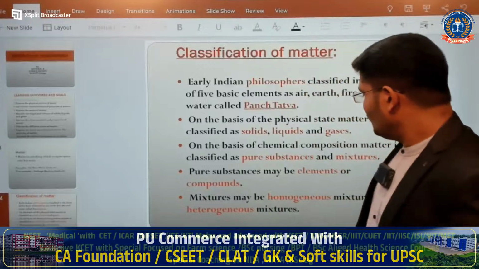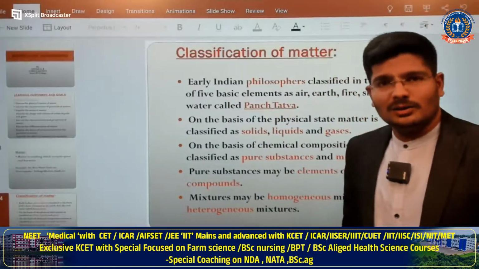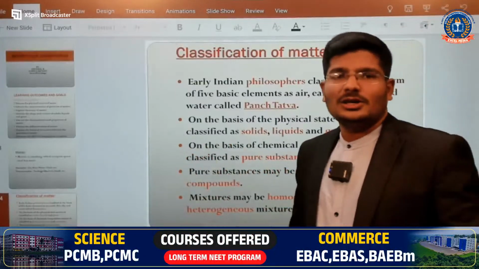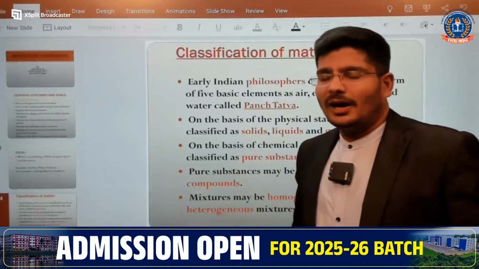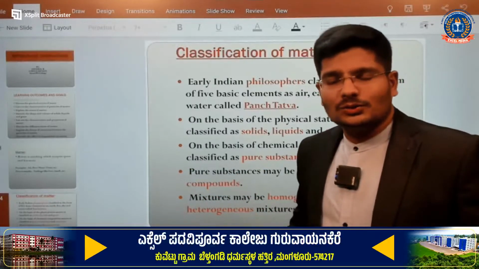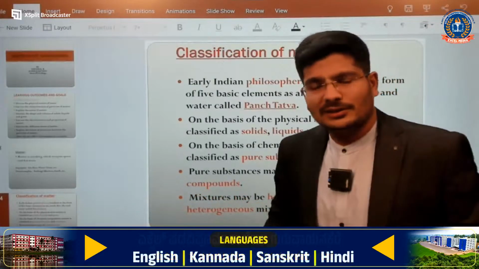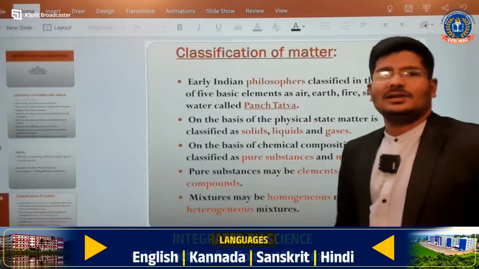So next one, here the elements, as you know, 118 elements are present in the periodic table, and we are going to see this periodic table also in some other classes, and I will explain each and every corner of the periodic table, and you will be happy to see at the end of the class. You will understand all the 118 elements in that particular class. We will see in the future. The next one, the compound. What is a compound?